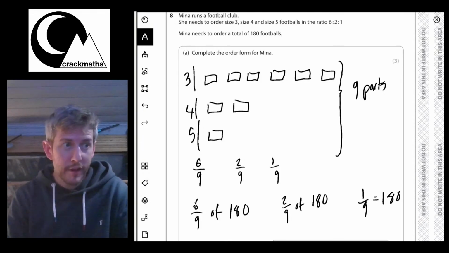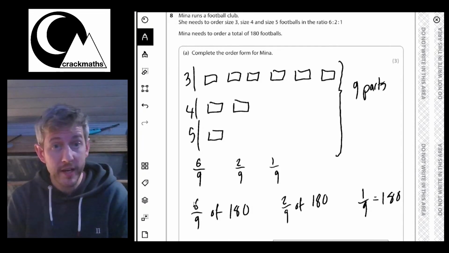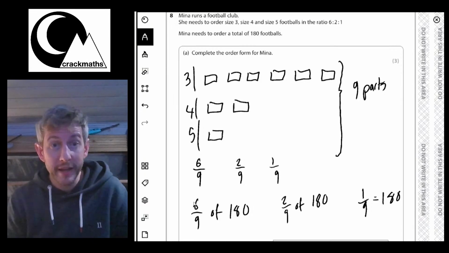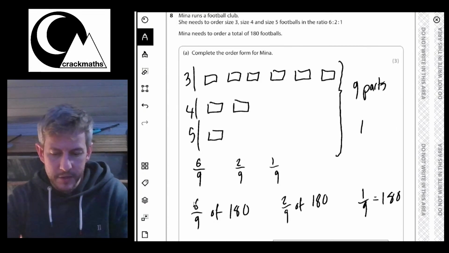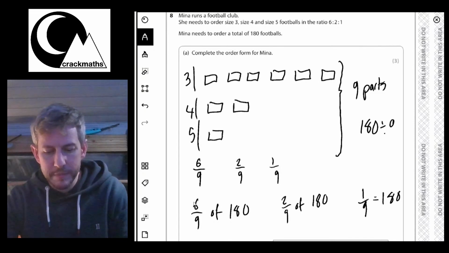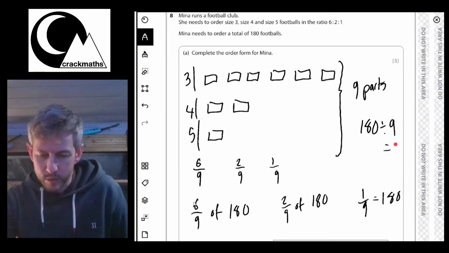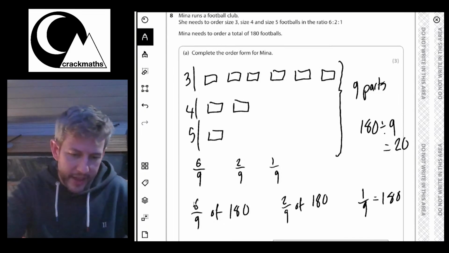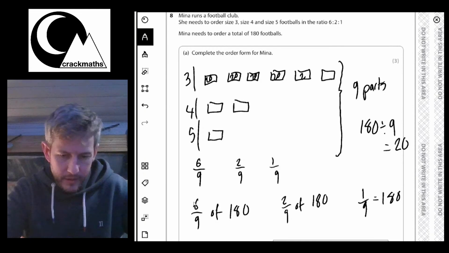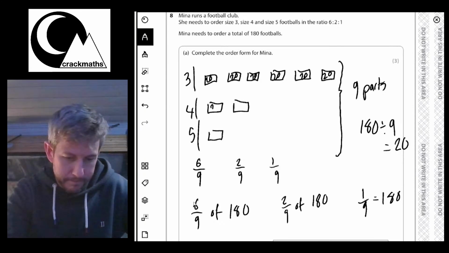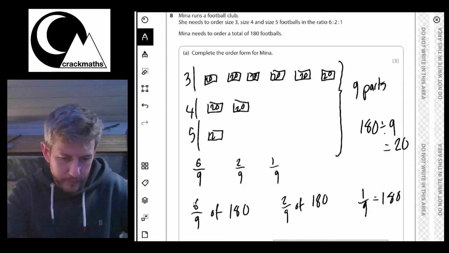Now, the way you find a ninth of something is we divide it by 9. That's what a ninth means. It means one thing divided into 9. So 1/9 of 180 is going to be 180 divided by 9, and that'll equal 20. So I can see that each of these parts will be 20. Okay, I can fill that in like this.